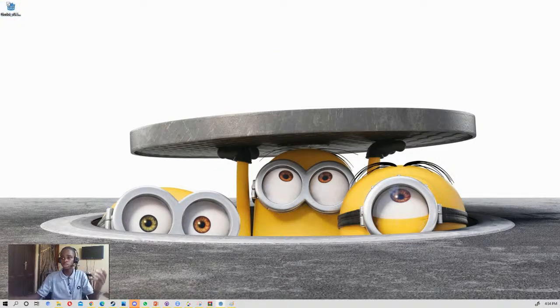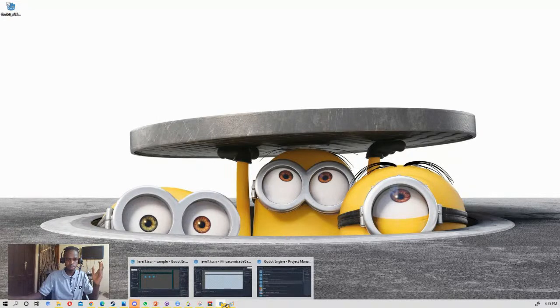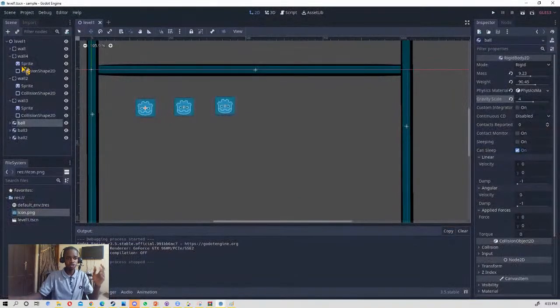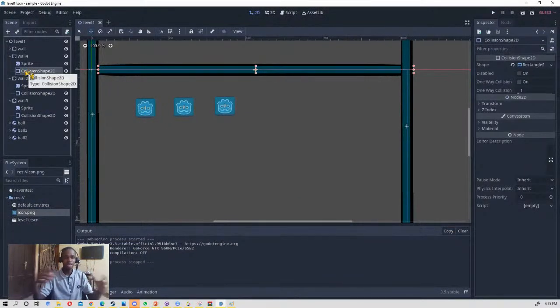Then we talked about the static body, how it is used for making walls in the game. Like the StaticBody2D, how it is placed, and how the collision shape is used to define the shape.